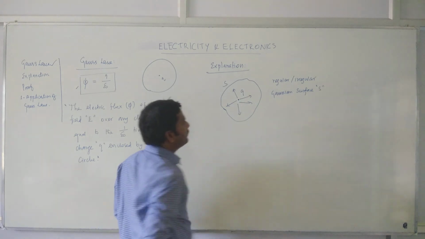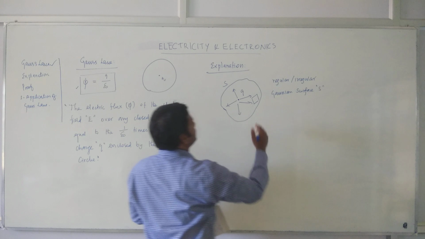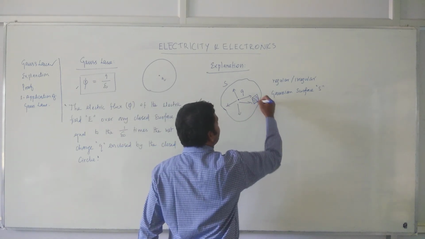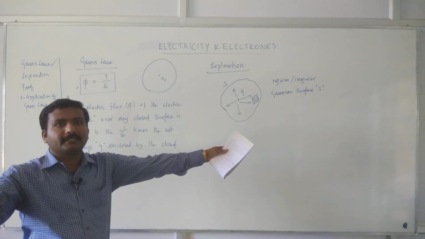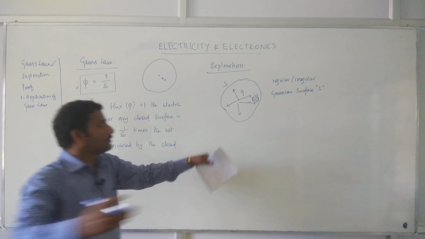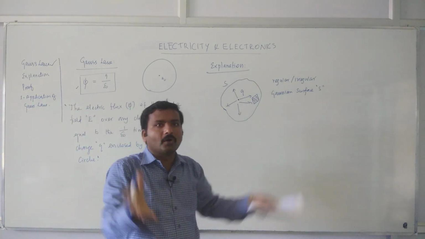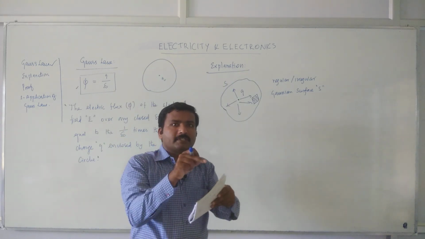Now we consider the surface area. In the electric flux case, we defined one small area, then we expanded it for the entire area for finding flux. So assume that there is a ball, a sphere, and you put a surface around it, with a positive charge in the middle.